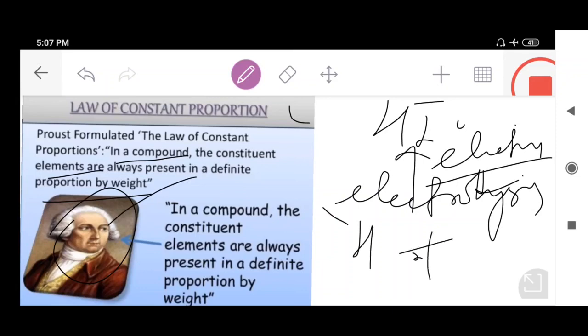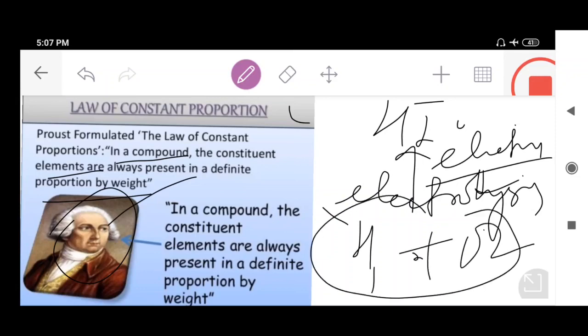and oxygen. And we will come to know that this water is wholly made up of hydrogen and oxygen, and there is a formation of 1 gram of